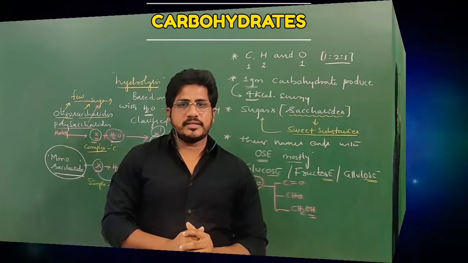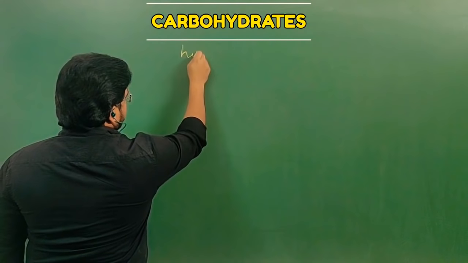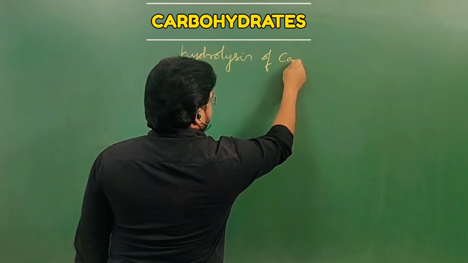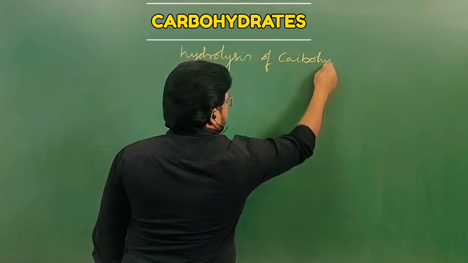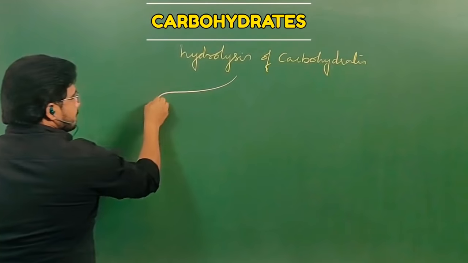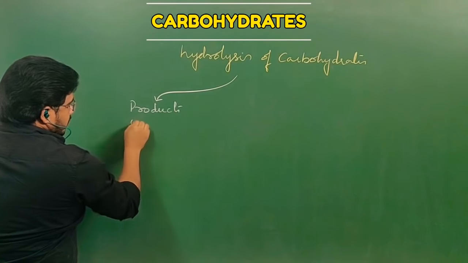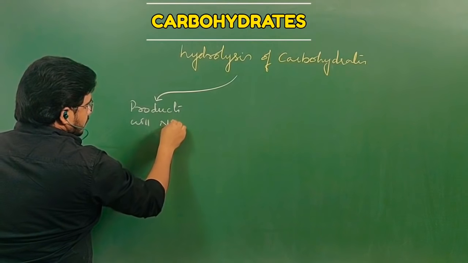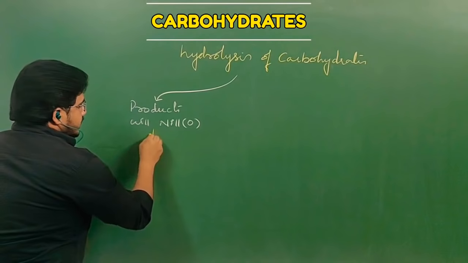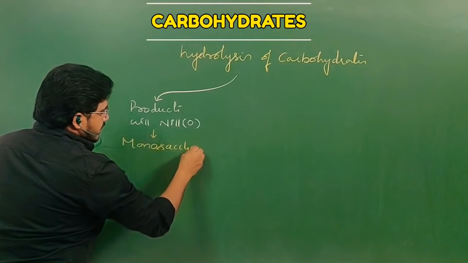Firstly, monosaccharides. Let us see the monosaccharide definition again. Based on hydrolysis, if the hydrolysis of carbohydrates gives products that will be nil, meaning 0, then the type of carbohydrates are called monosaccharides.